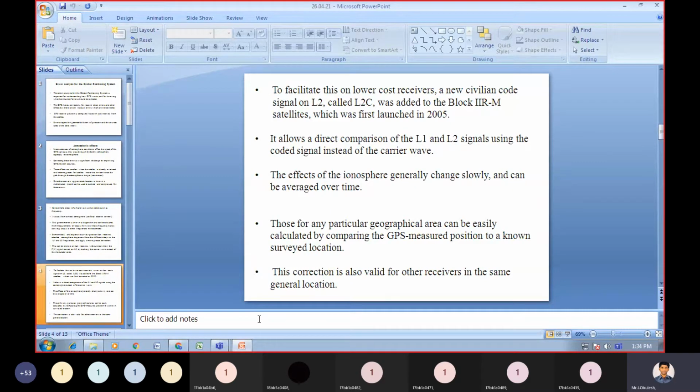This correction is also valid for other receivers in the same general locations.